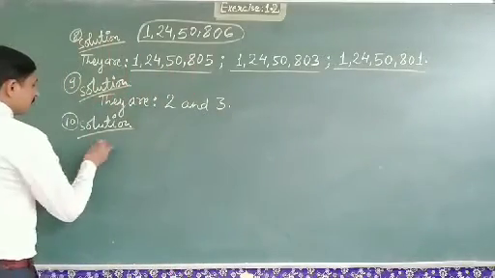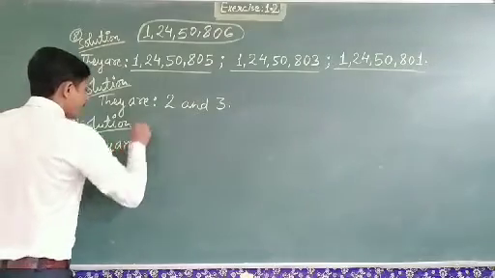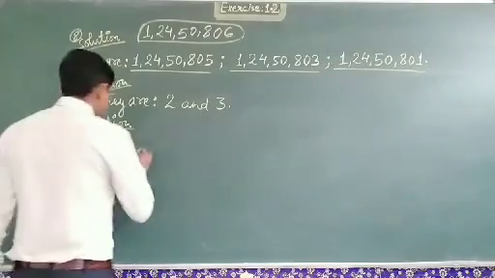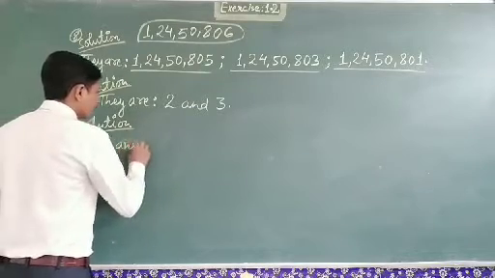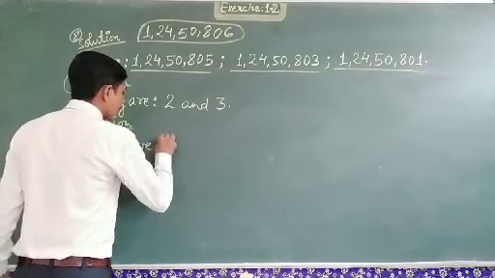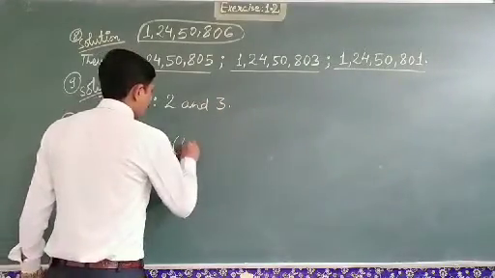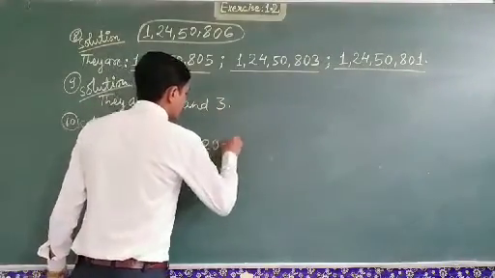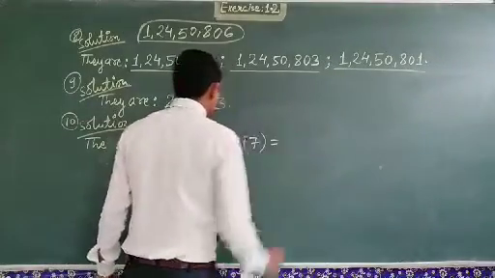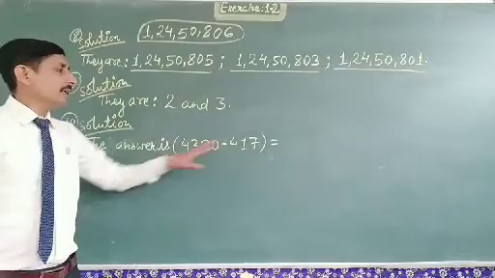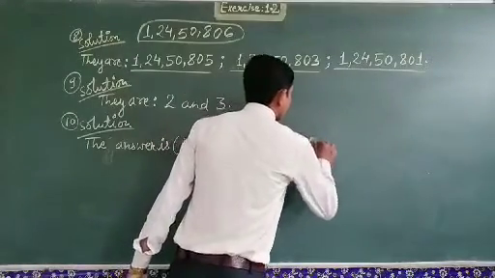So the answer is 4320 minus 417. The numbers that fall between the two numbers are 3903.